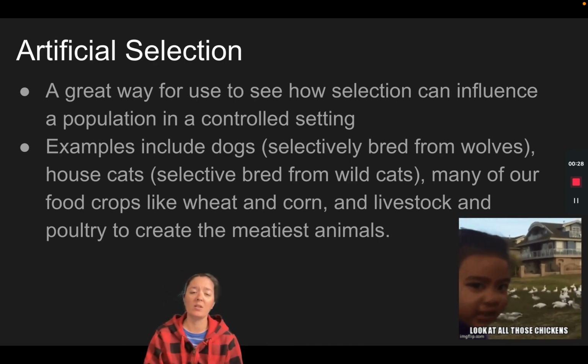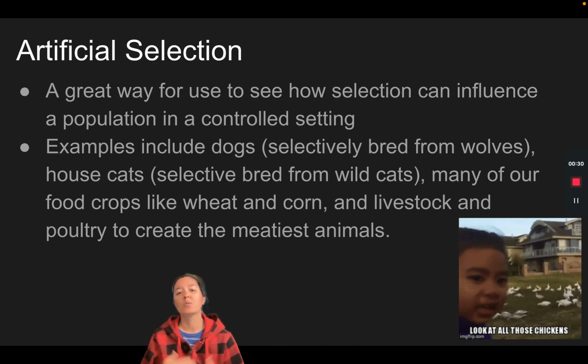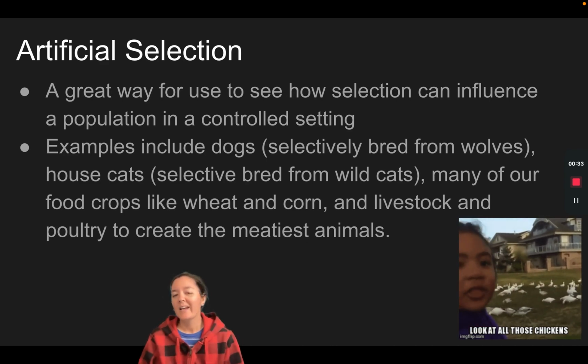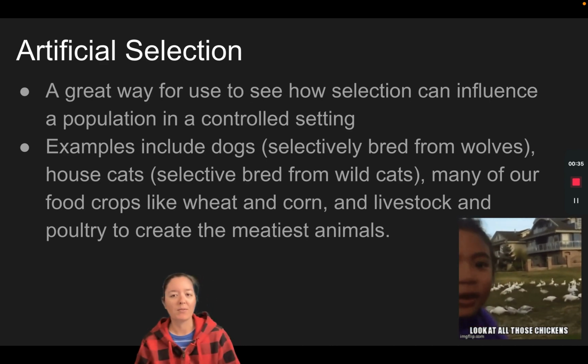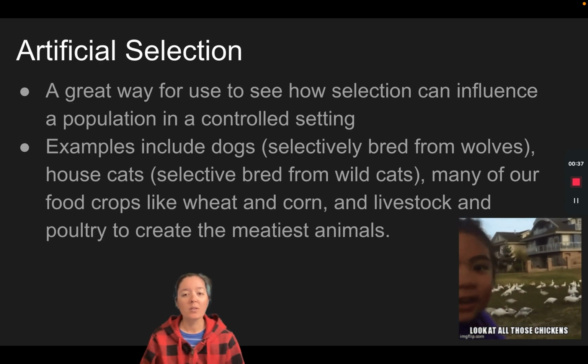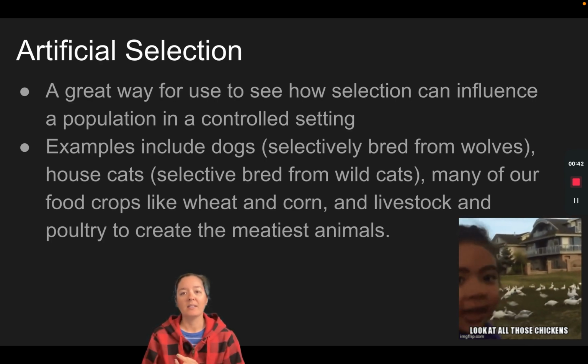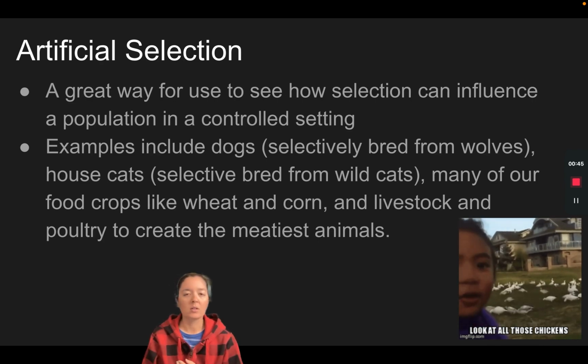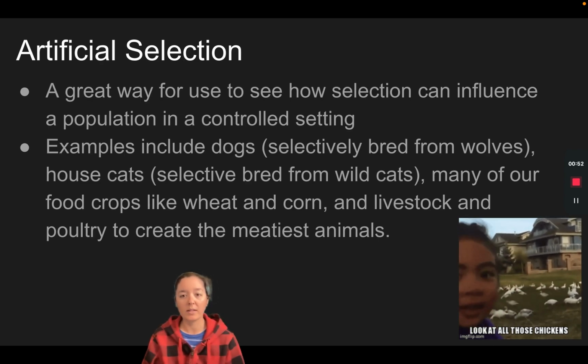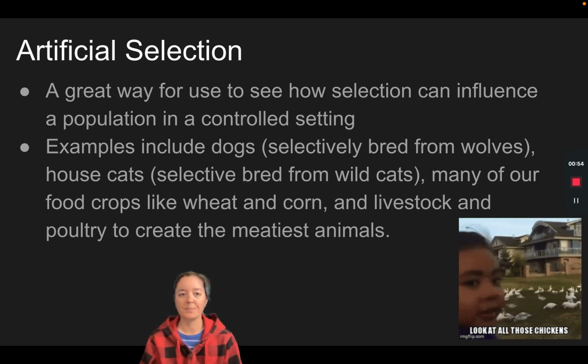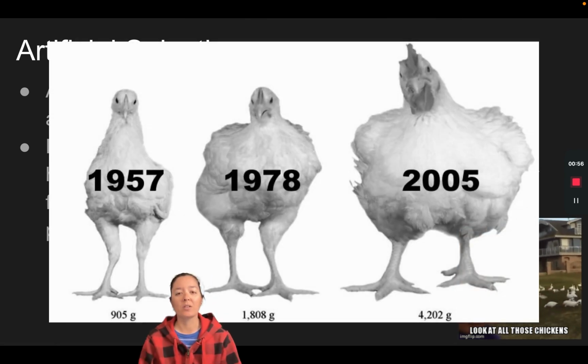Great examples that we know and love are things like dogs, which were selectively bred from wolves, house cats, which again were selectively bred from wildcats, and many of our food like wheat and corn, so plants that we like to eat, and livestock, chickens, pork, beef, all of those. Humans have chosen specific qualities that we want to see in these organisms, whether they're plants or animals. A great example are chickens.